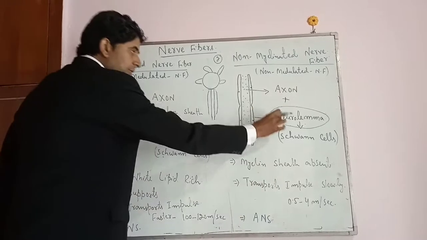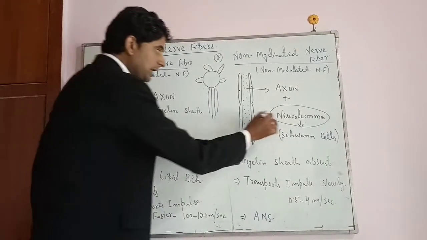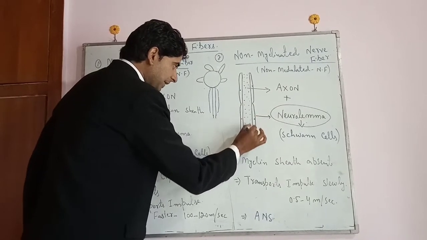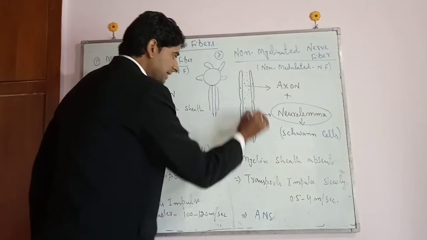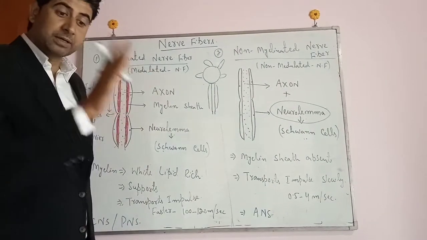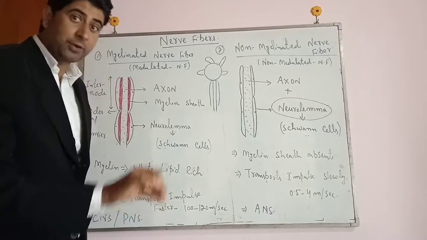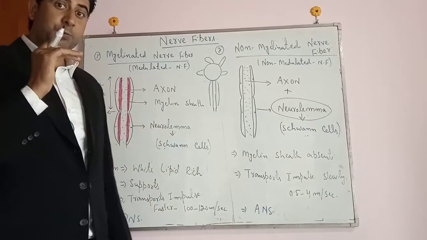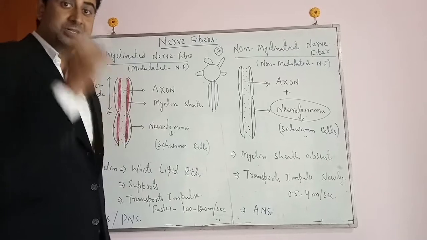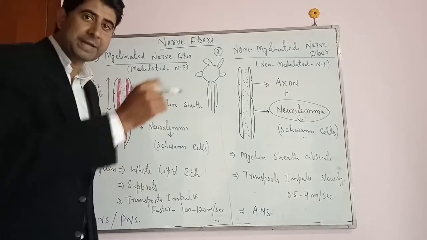And this neurolemma, ये neurolemma है क्या? ये covering है. And this neurolemma is made up of elongated and flat cells. Those cells are called as Schwann cells. क्योंकि हमने last lecture में discuss किया था that the neuron or the nerve cell, these are also provided with the supporting cells, just like the Schwann cells, neuroglial cells, microglial cells, ependymal cells.